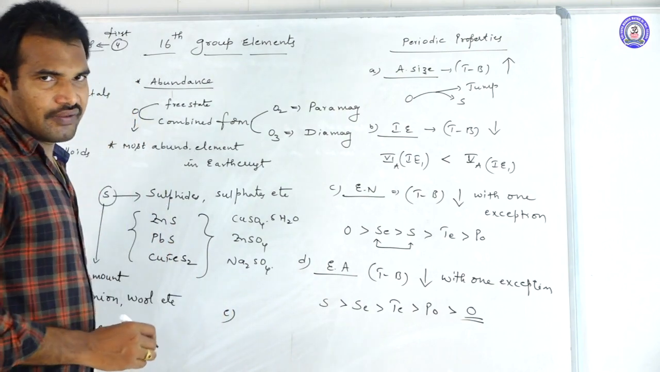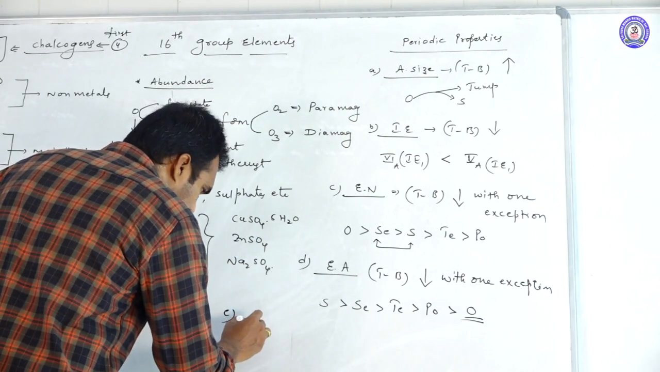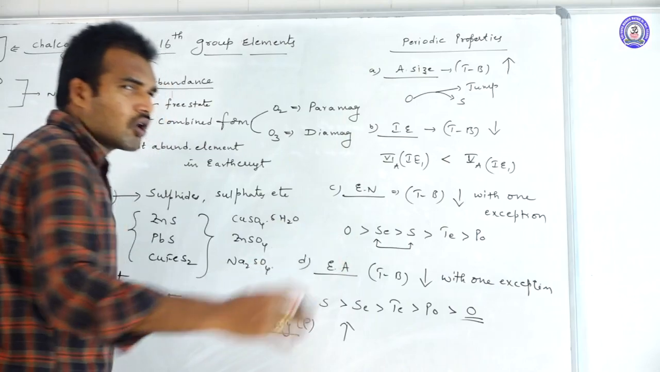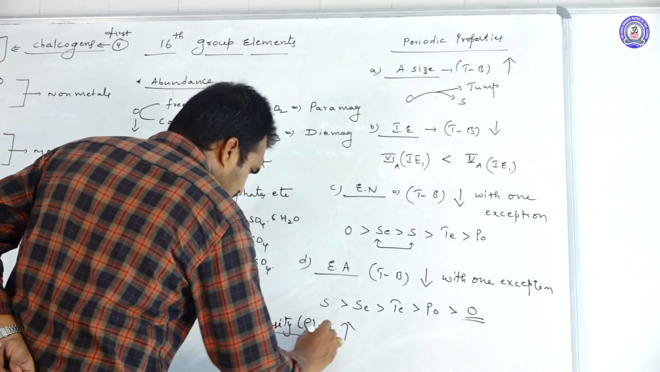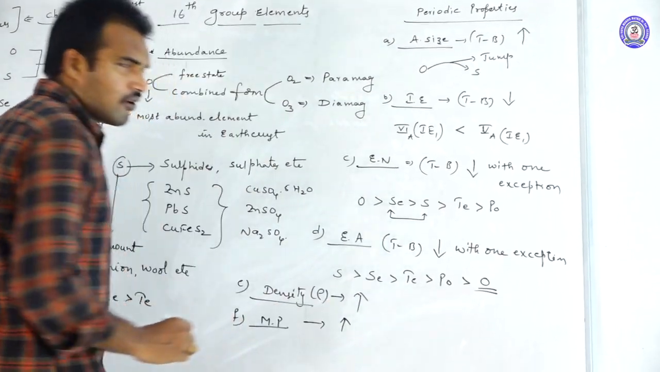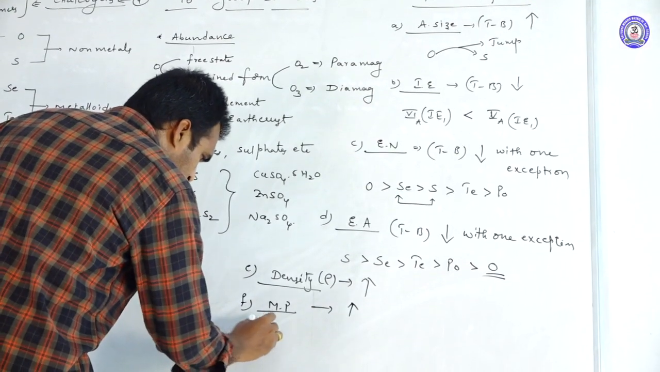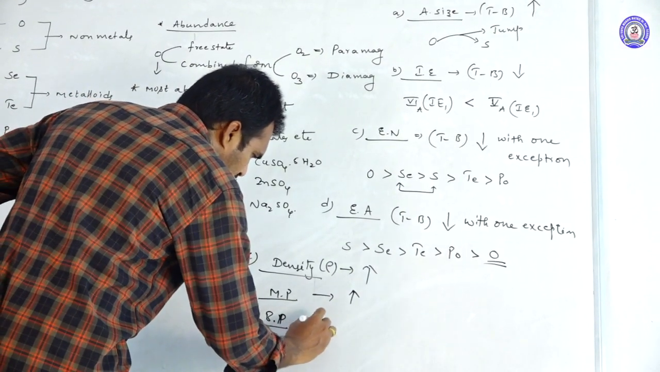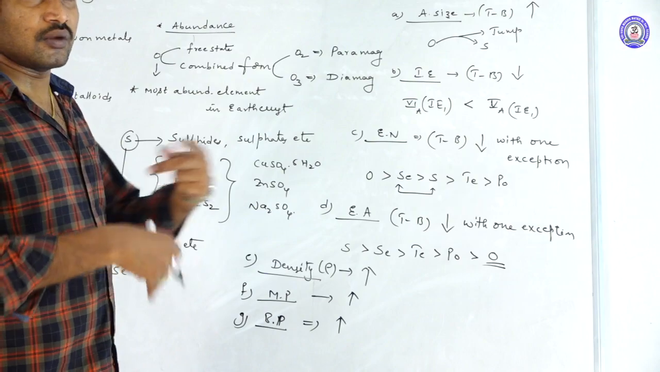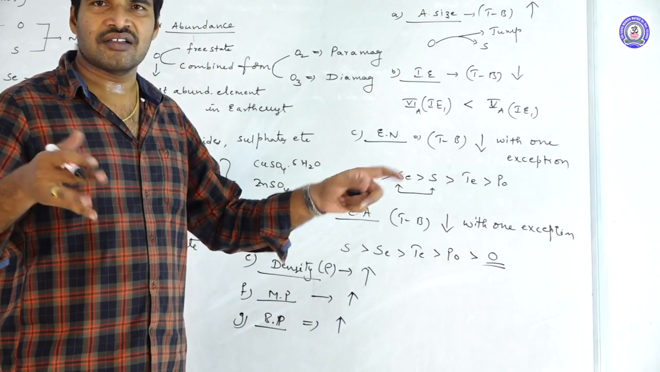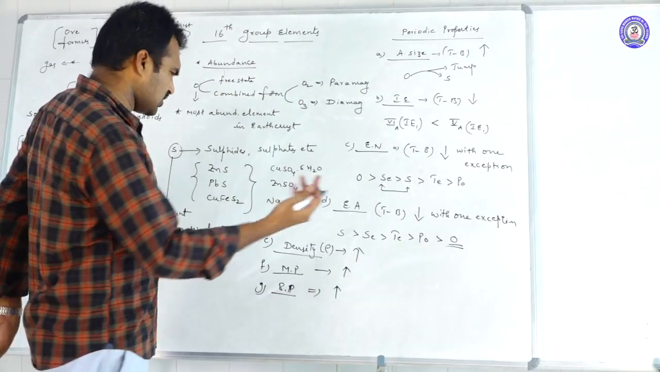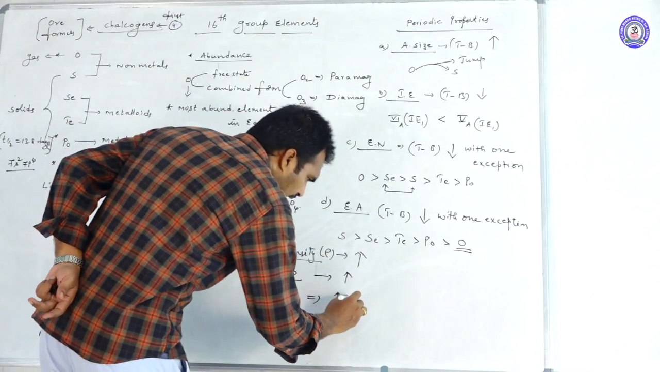Next, let us move to density. It follows the regular order only; there was no exception in the case of densities. Melting point is also following the regular order and is increasing. But for boiling point there was one exceptional case. Boiling point generally increases when you go from top to bottom. What is the reason? Because size increases, van der Waals interactions increase, so the boiling point also increases. That is the general reason.